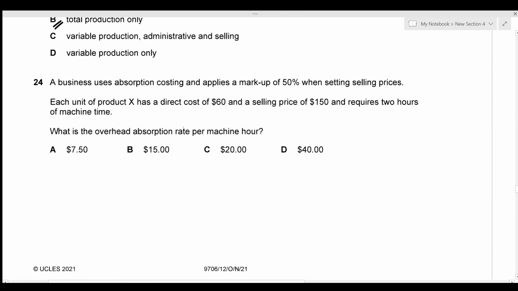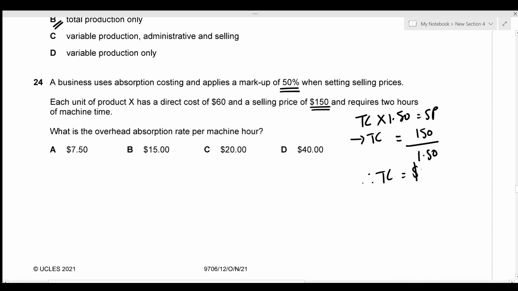A business uses absorption costing and applies a markup of 50% when setting selling prices. So each unit of product has a direct cost of 60 and a selling price of 150. So we're given the selling price, and we also know that the markup is 50%. So I'm just going to figure out the total cost. So total cost into 1.50 is going to be the selling price. So total cost equals the selling price of 150 divided by 1.50, which gives us the total cost